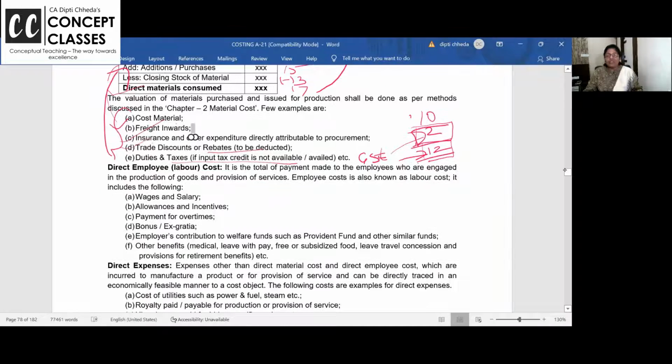Labor cost means not only just wages and salaries what you pay. In income tax also we do. Other than basic wages and salaries, we pay perks, allowances, so many things. Bonus, overtime, employer's contribution. See, your wages may be 100, but as an employer, I am putting 12 rupees in your PF account. So my labor expense is 112. This we study in the labor chapter.